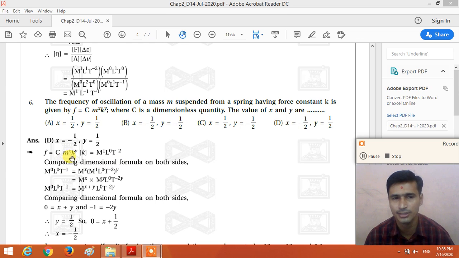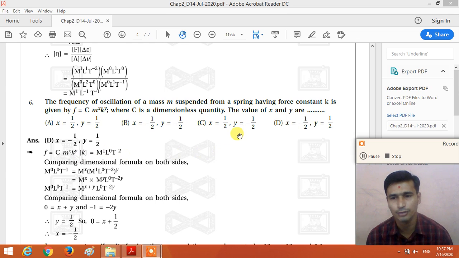So what is the dimensional formula of the mass? M1, and k is a force constant. The dimensional formula of the force constant. Force constant is a force per unit length. So dimensional formula of force is M1 L1 T minus 2 divided by length L1. We get the dimensional formula of the force constant k is equal to M1 L0 T minus 2.